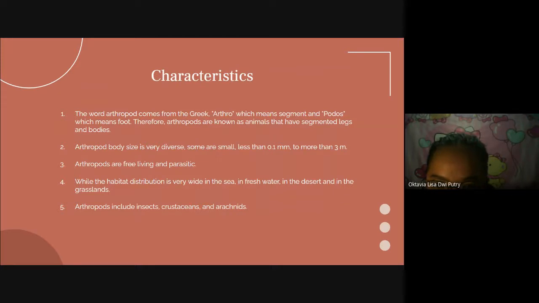Arthropods are free living and parasitic. The habitat distribution is very wide: in the sea, in freshwater, in the desert, and in the grassland. Arthropods include insects, crustaceans, and arachnids. Next.